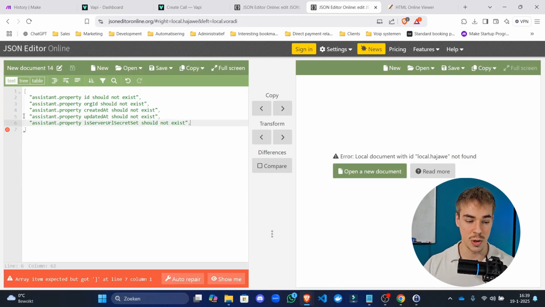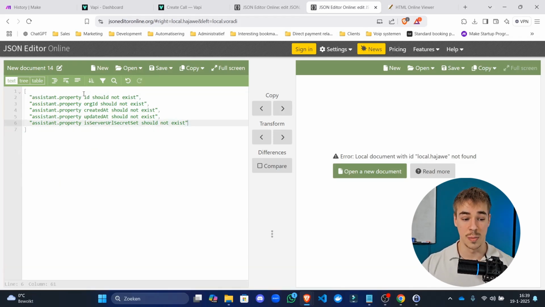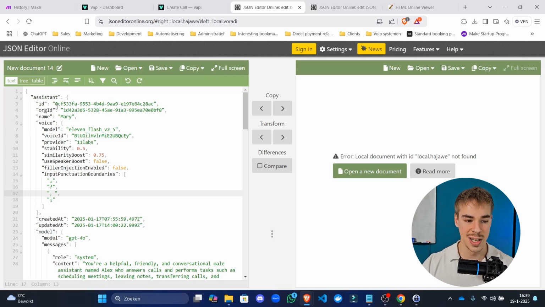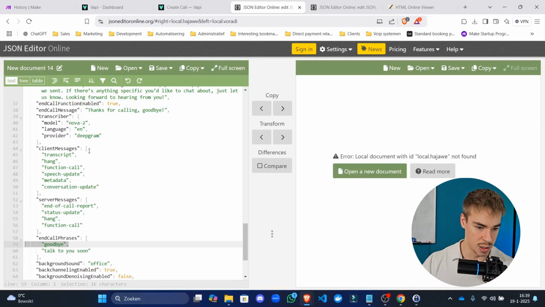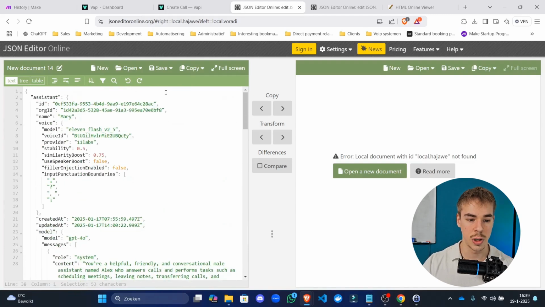So if we look at the other ones, it's going to make it easier for us. Assistant dot property, so it's already inside of the assistant. So there's nothing below that. It's inside of the assistant, and it could be either here, or it could be all the way here. Let's see one that is right. So it could also be end of call message, or it could be ID. In this case, of course, it's ID. One way that you can actually figure that out is by seeing this line right here. This is the first line after assistant. It's a very small line. You have to have good eyes in order to see it. But everything at that level is going to be at the first level under assistant.